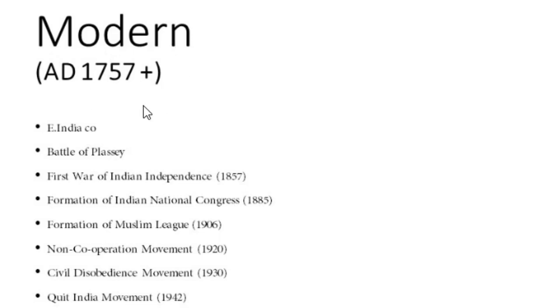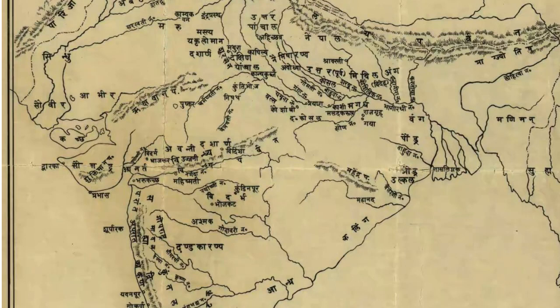The reason is that historians have lots of arguments among each other. 1757 is the period of the Battle of Plassey, the famous battle, and some people say no, that is not the period to be considered the starting of modern history. That is when Mughal power disintegrated, and that is the time we have to start counting modern history. But it hasn't been settled, so that is the reason why we have to say 1757 plus.